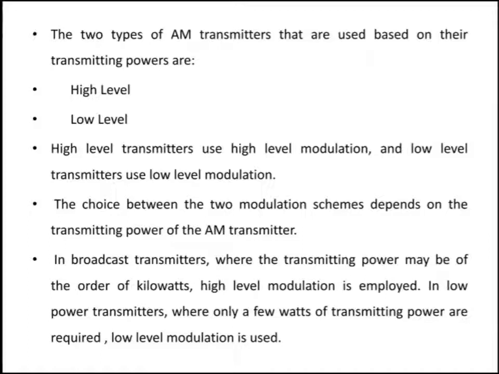Basically an AM transmitter is of two types, that is a high level AM transmitter and a low level AM transmitter. From the name itself we can say that a high level transmitter is used for high level modulation, while a low level transmitter is used for low level modulation.